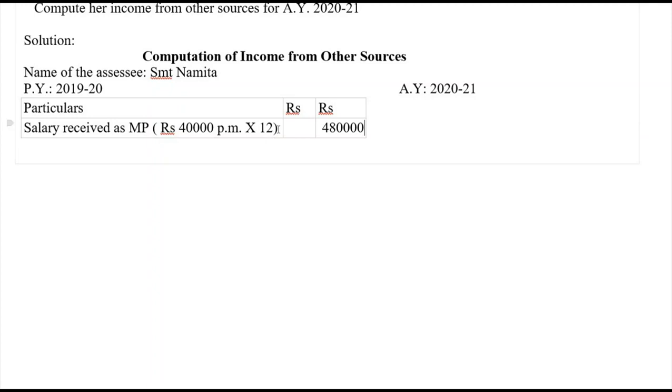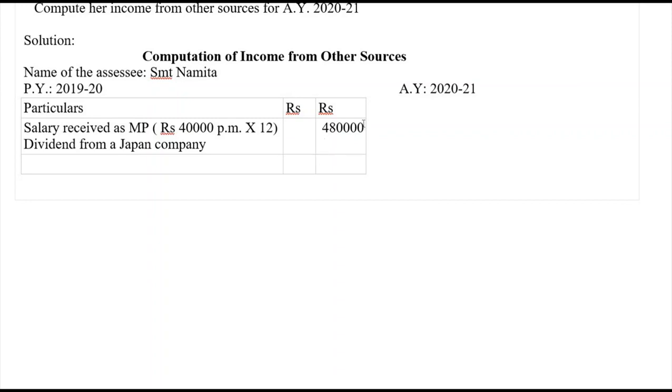Then the next one here, dividend from a Japan company, which is given as rupees 30,000. Then next, dividend from Indian company is exempt.